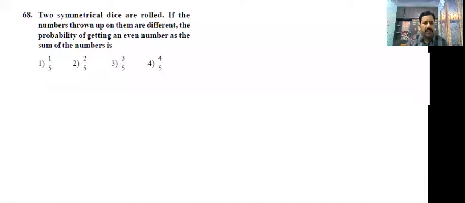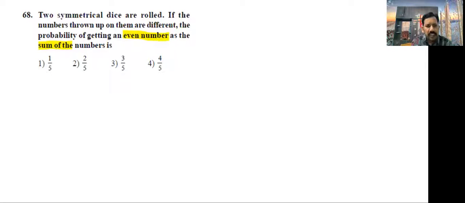In the previous class we completed up to 67 problems. Now this is the 68th, a level 2 problem. Two symmetrical dice are rolled. If the numbers thrown up on them are different, find the probability of getting an even number as the sum of the numbers.